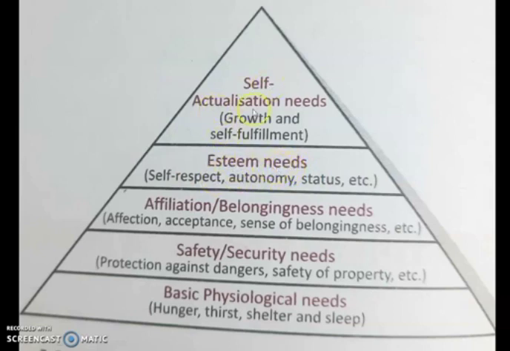Next is the self-actualization needs. Satisfying these needs means growth, satisfaction of growth and self-fulfillment. So this is the last level of need, that is self-actualization need. So this was a pictorial, or we can say a pyramid form, of Maslow's need hierarchy. Now let us discuss each of these needs.